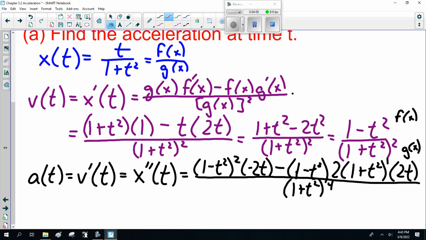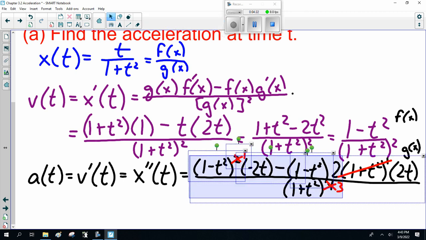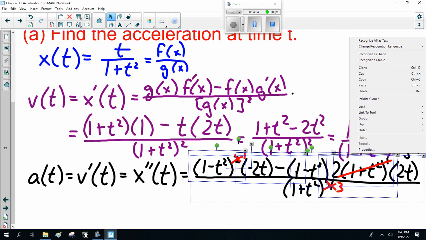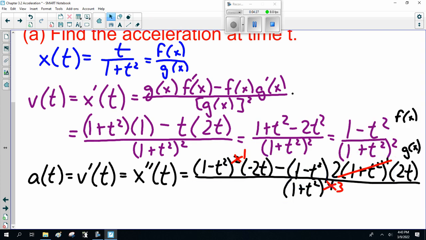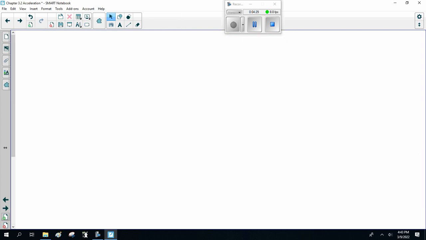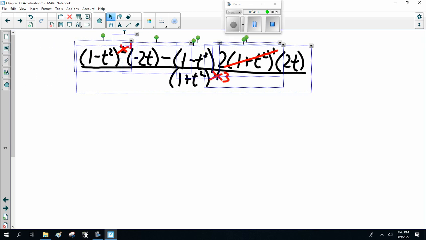And while you're all silently screaming a little bit on the inside, please note we can simplify. Please simplify as soon as you can, as often as you can. Notice 1 plus t squared is common to every term. 1 here, 1 here, and 1 here. Now, this becomes... Copy, new page, edit, paste.